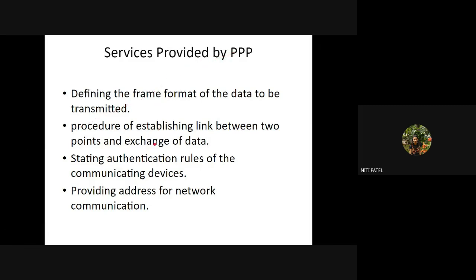Okay. So what are the services that PPP provides? So it will first decide the format of what kind of data is to be sent in a frame. Once the format is decided, it establishes the link, sends the data. After that, it will also authenticate whether it has been reached appropriately to the destination. Destination will also check whether it has come from an appropriate source.